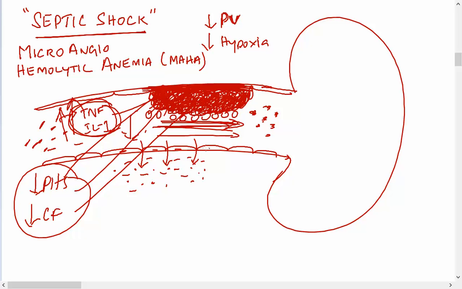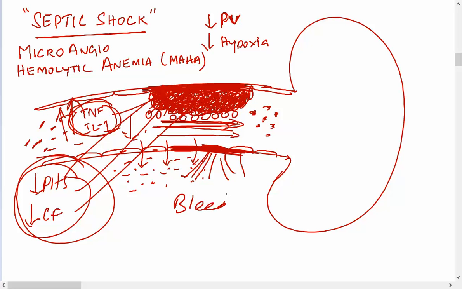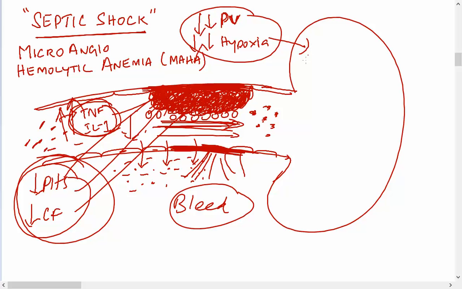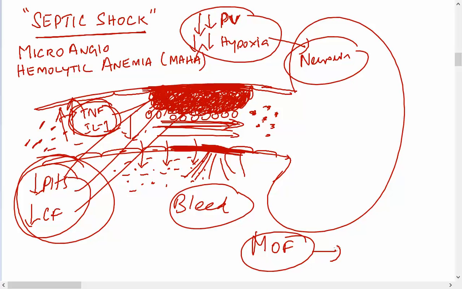Understand? So if the blood vessel gets damaged here, they cannot clot, right? Because platelets and clotting factors are reduced, so they will bleed. Understand? So it will again reduce the plasma volume and they will go for severe hypoxia. This too will lead to severe necrosis. This all happens in multiple organs. They will go for multi-organ failure and they will go for death.